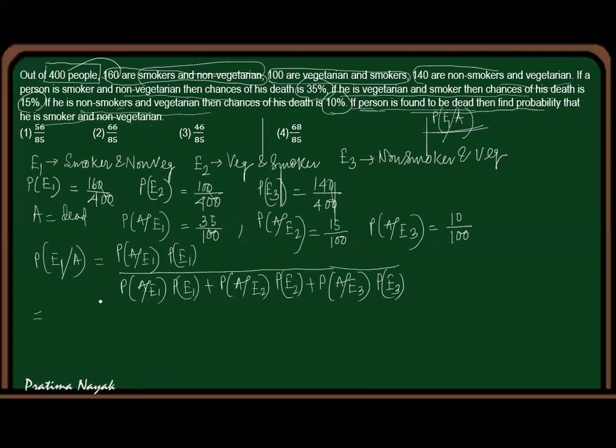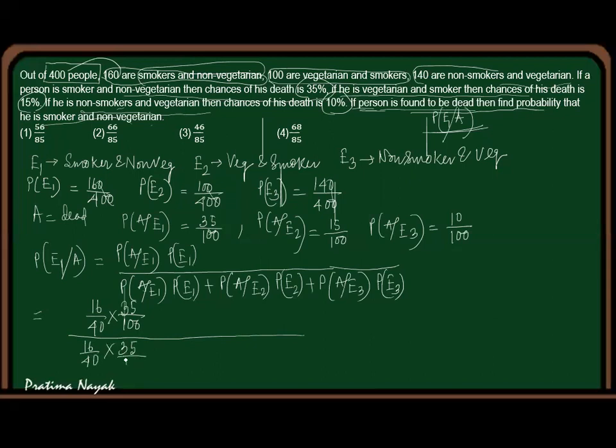So it will be 160 by 400 multiplied by 35%. You can write only 35% also. You will write percentage everywhere. Into 35 by 100.